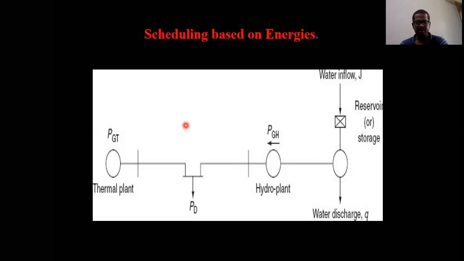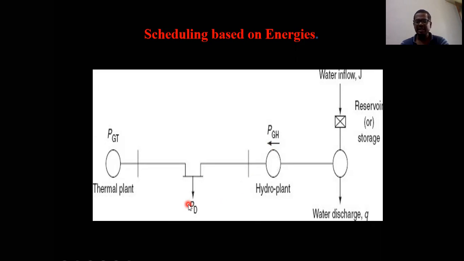We call it a fundamental system because we are considering only one thermal power plant and only one hydropower plant, which together must meet the load, that is PD. Here, PGT means P is power, G is generation, and T is thermal. Similarly, PGH means P is power, G is generation, and H is hydro. The representation of PGT, PGH, and PD is very, very important.